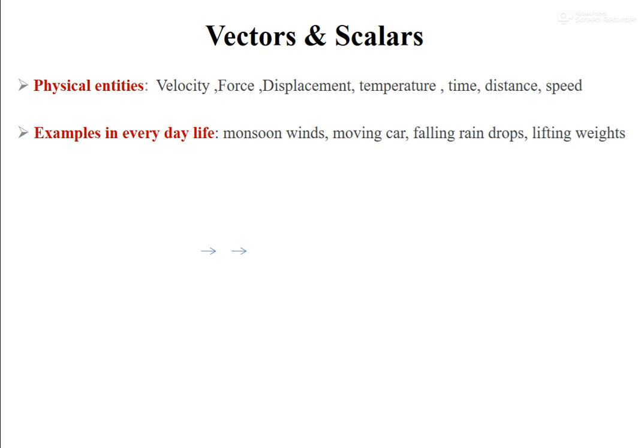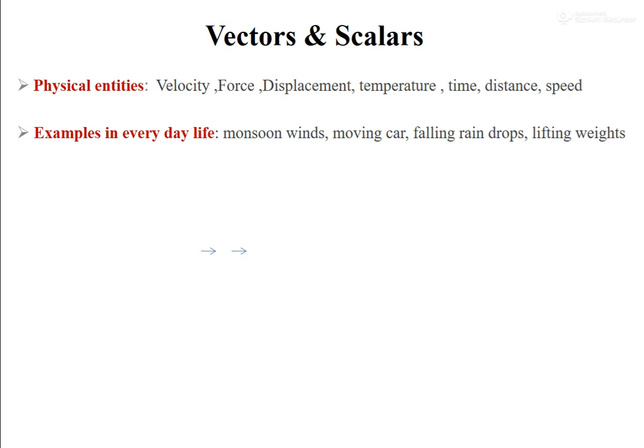Suppose as an example, we talk about monsoon winds in the rainy season. Monsoon winds means winds which have direction. That means they will travel only in that direction. Presently in the rainy season we have what we call the southwest monsoon.